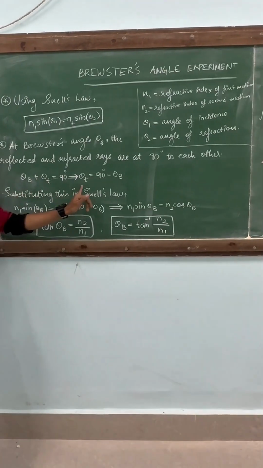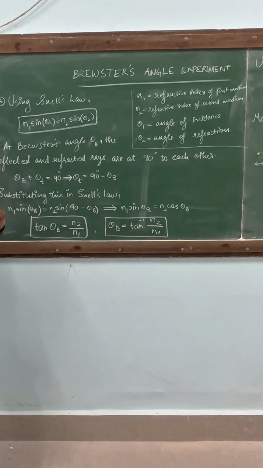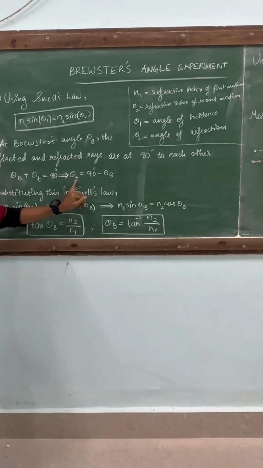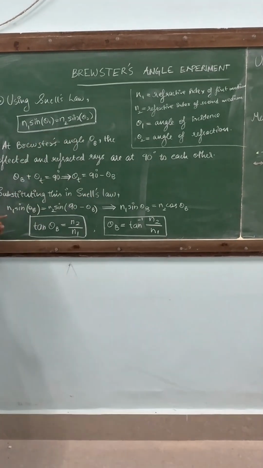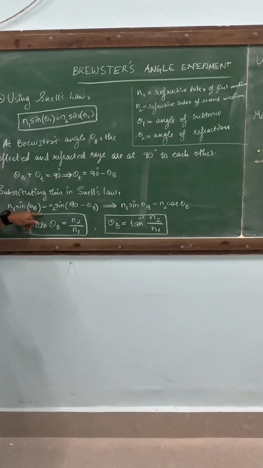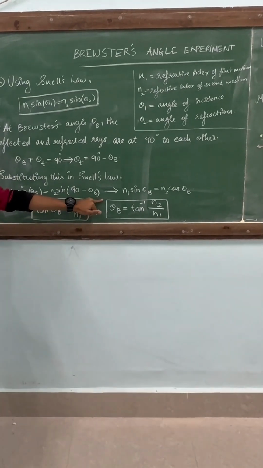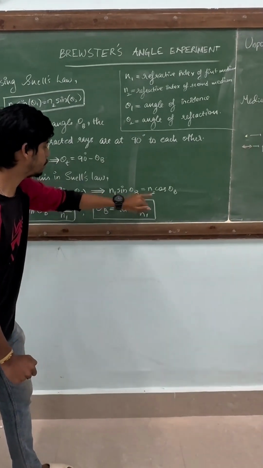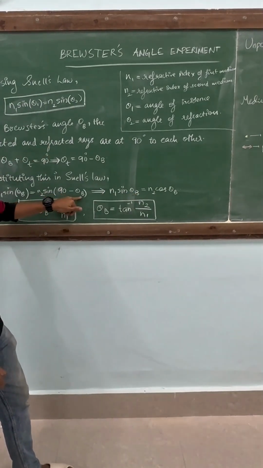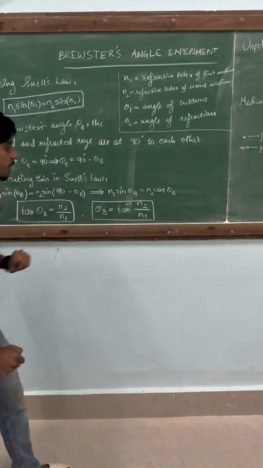From this, we arrive at theta t equals 90 degrees minus theta b. If we substitute this theta t value, the angle of refraction, in Snell's law, we get n1 sin theta b equals n2 sin(90 minus theta b). Then sin(90 minus theta b) is nothing but cos theta b. So n1 sin theta b equals n2 cos theta b.